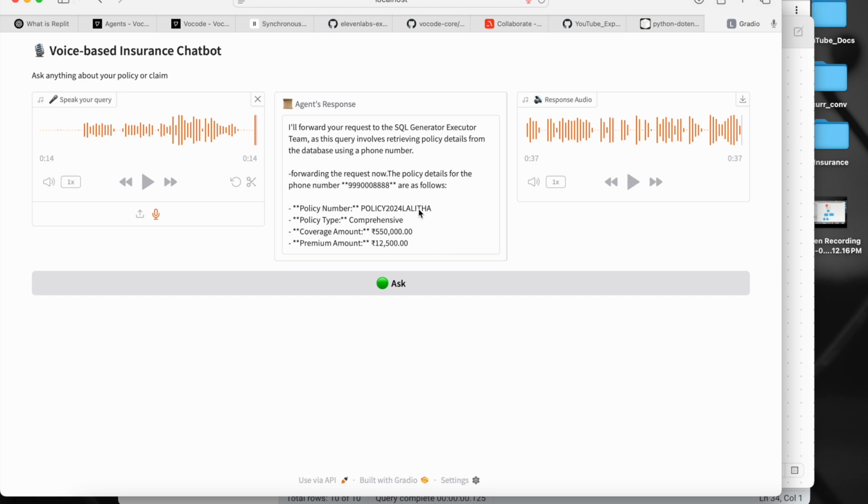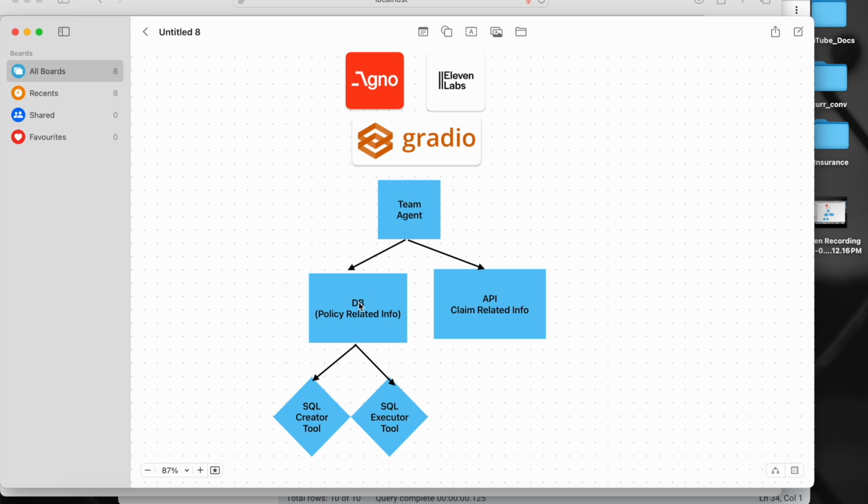So in this piece of my architecture, the team agent decided to call the DB agent, and the DB agent is again a team agent. The first agent in the team created the SQL query, and the second agent executed it. I'll show you the code as well.